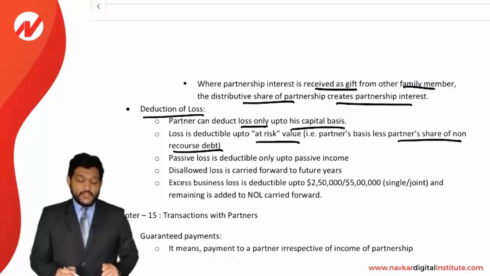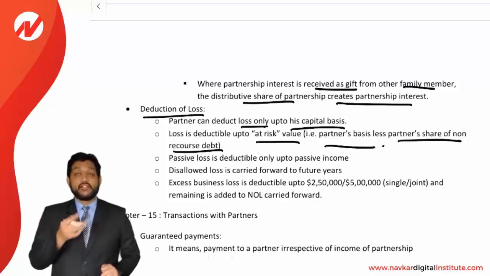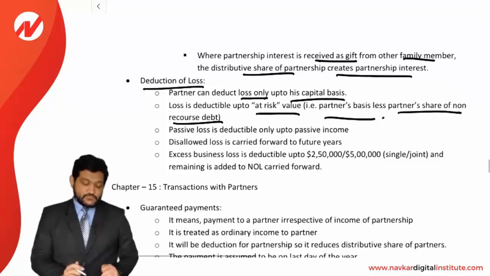How to find at-risk value? Partner's basis less partner's share of non-recourse debt. Non-recourse debt means the debt for which the partner is not personally liable; that is to be reduced, and the remainder will be the at-risk value, and up to at-risk value the loss can be deducted.